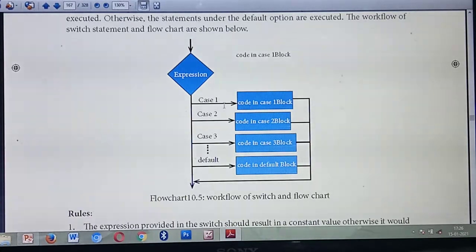That is the first case block. Then case 2, so you are giving some statements in case block 2. Case 3, likewise it will execute case n till the last default. See this arrow mark. After executing any one of the cases, it needs to be true. Otherwise the default case, and after that it comes out of the program.